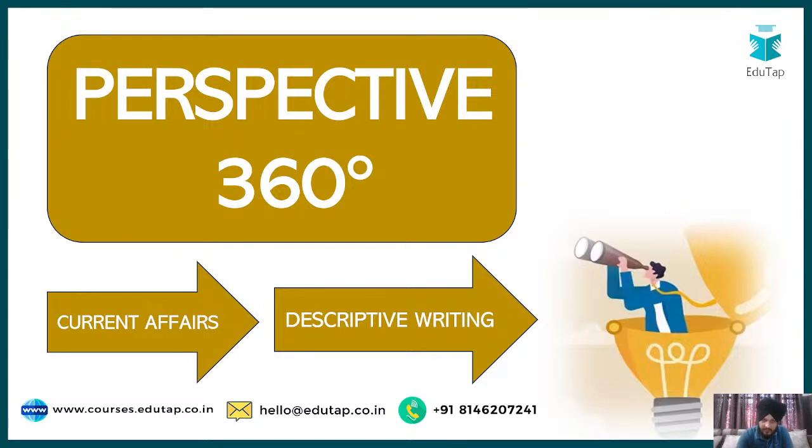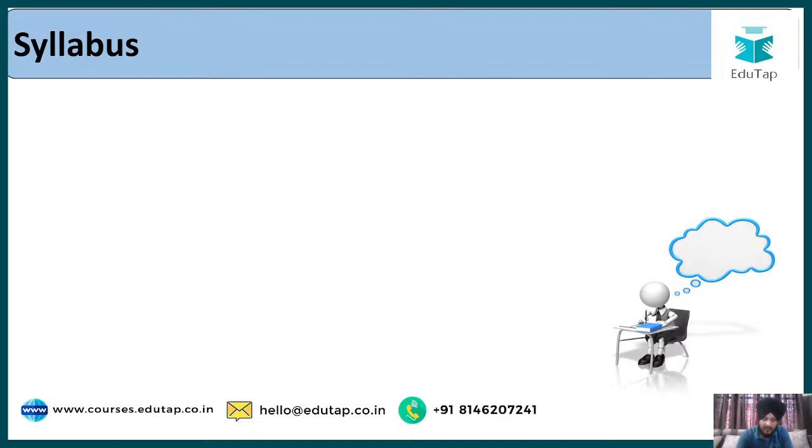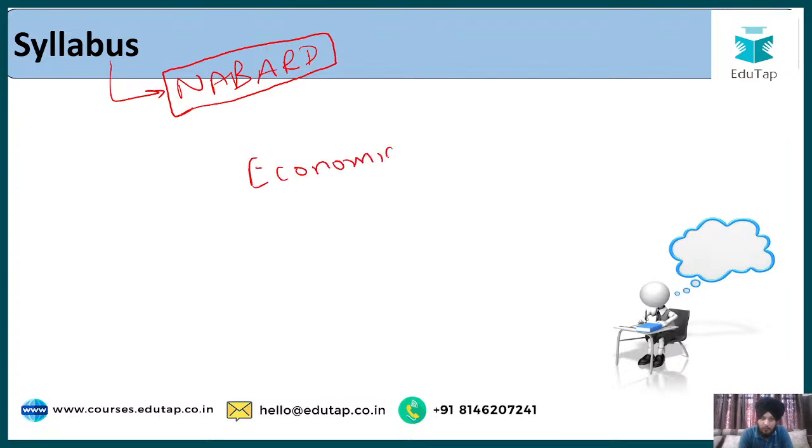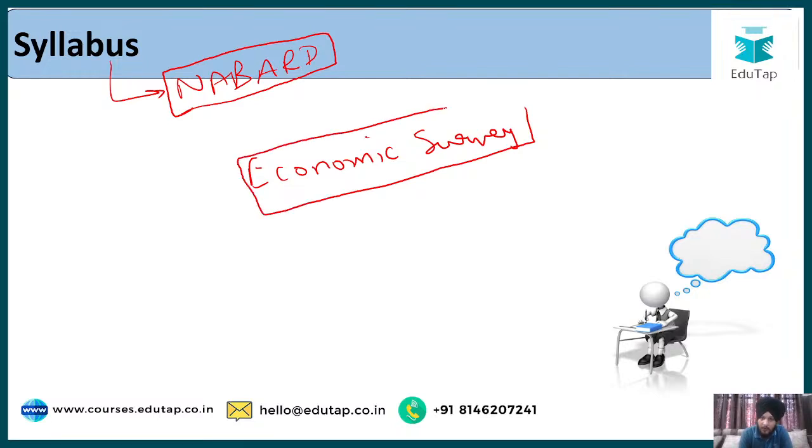So let us begin with today's session, and today we are going to talk about the agriculture system that is there in India. And as you have seen in the thumbnail title also, this is a NABARD special session. Why is it a NABARD special session? Because as we know, agriculture is a very important topic as far as NABARD is concerned, and whatever information I have taken for this topic, I have taken from the Economic Survey. Fine. So the primary source of this whole discussion is going to be the Economic Survey so that I can provide you the most authentic and the latest information from the side of the government.